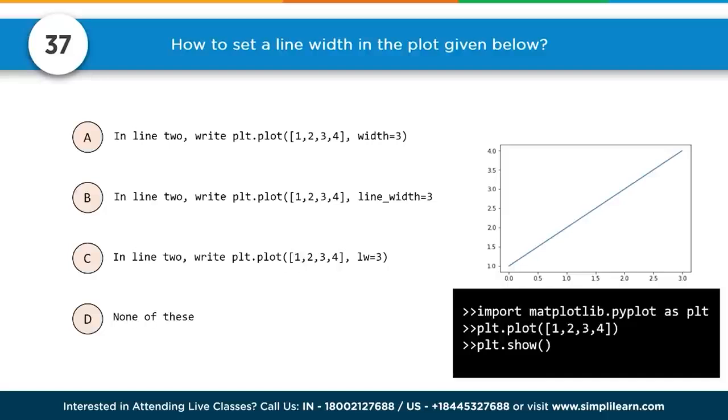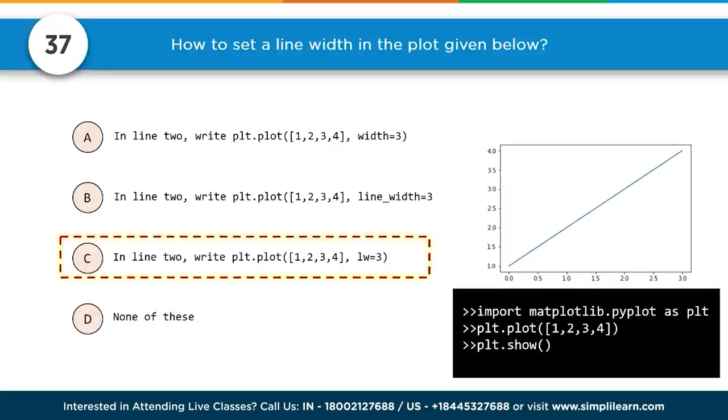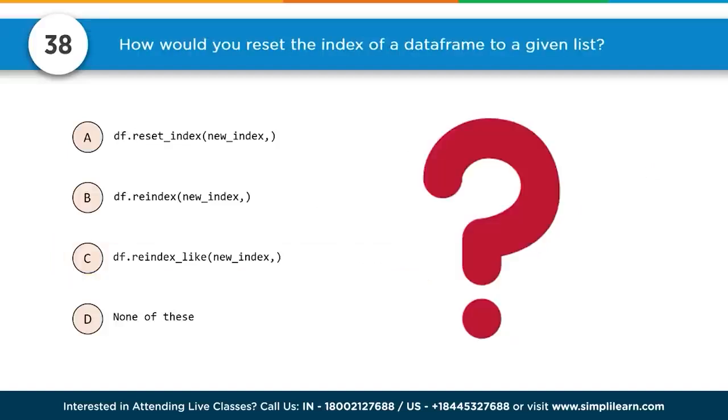The vocabulary is at width equals 3, line width equals 3, LW equals 3, or something else. And the vocabulary word that we're looking for is LW equals 3, which stands for line width in the pyplot library, pyplot. Number 38. How would you reset the index of a data frame to a given list?